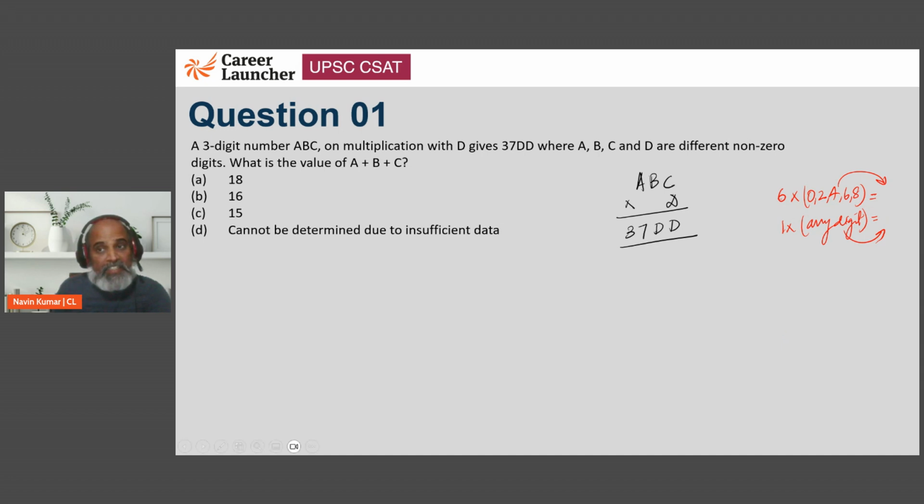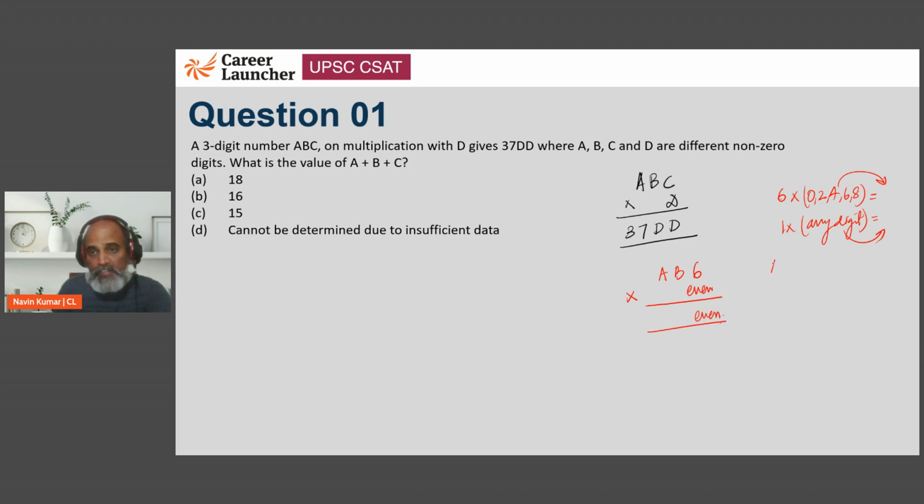So having said that, if D is an even digit here, and C is 6, let's say, then 6 into that even digit will result in an even digit.